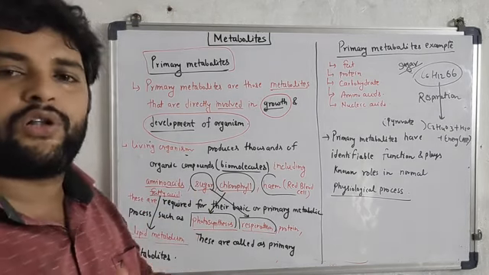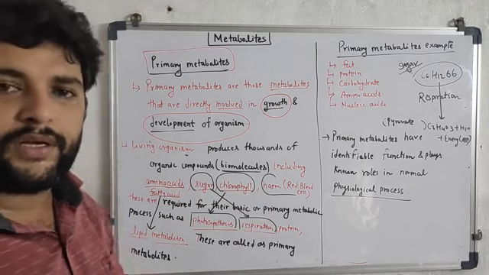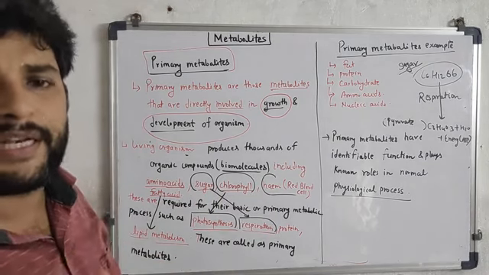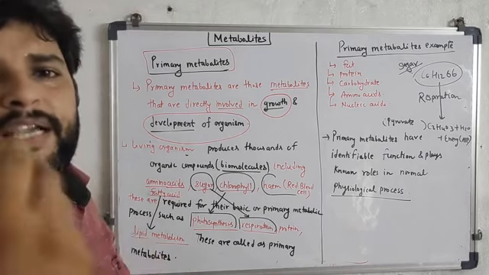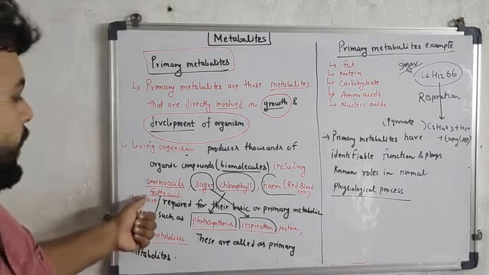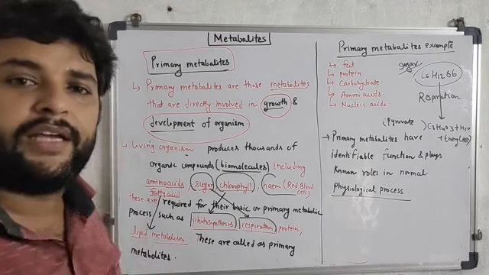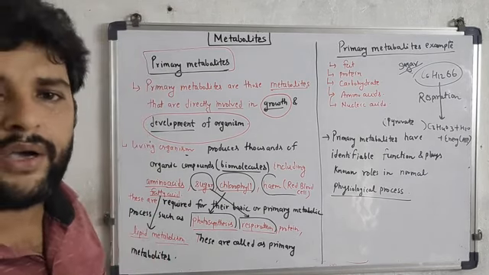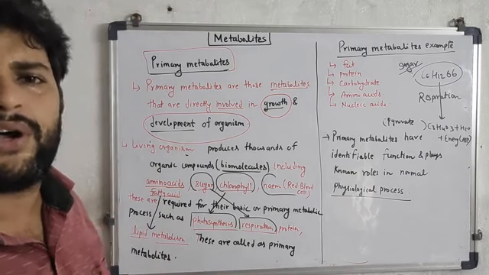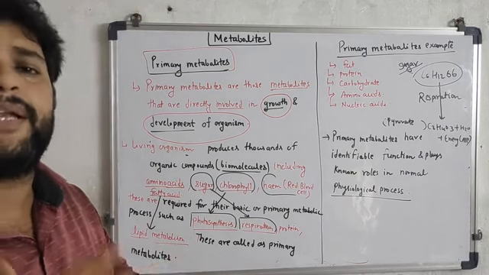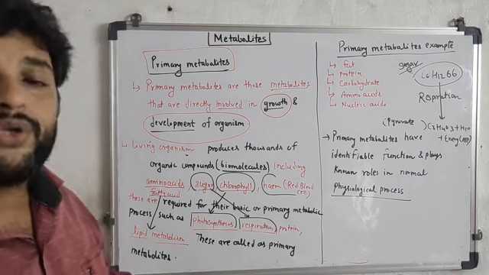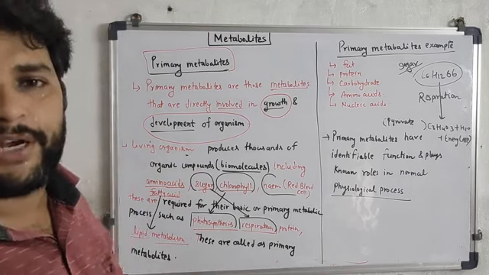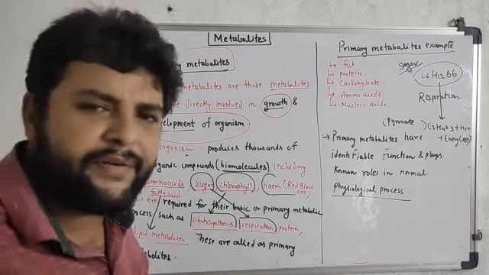Heme is also helping in combining the product with the oxygen, so it basically increases the oxygen binding capacity of the cell. Okay, now fatty acid is basically helping in the production of lipid, so it is helping in lipid metabolism. So all these are primary metabolites that are involved in the primary function of the body.